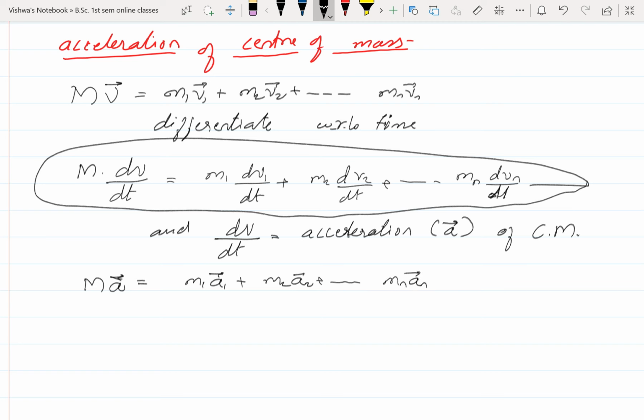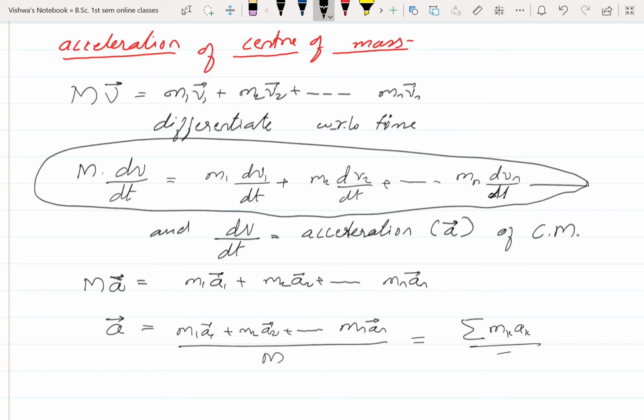Now I have to write the expression for acceleration of center of mass. For that, a bar is equal to m1 a1 plus m2 a2 plus so on mn an divided by capital M. In terms of summations, we can write this as summation of mk ak divided by summation of mk. Okay. This gives the acceleration of center of mass.